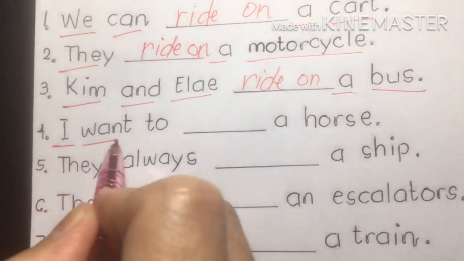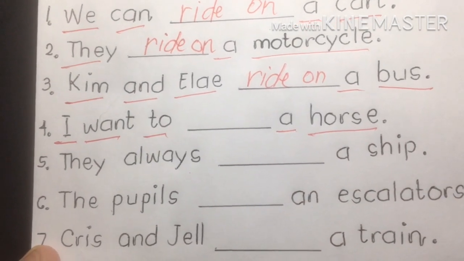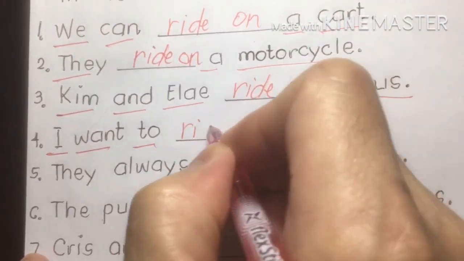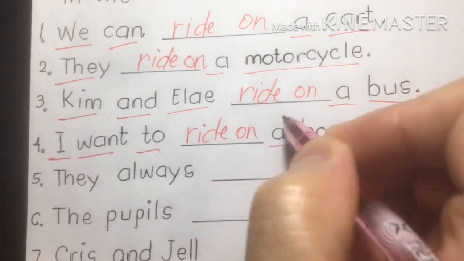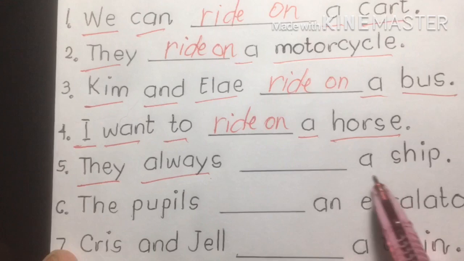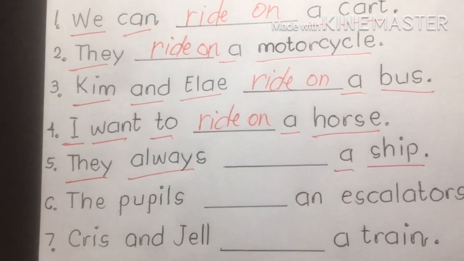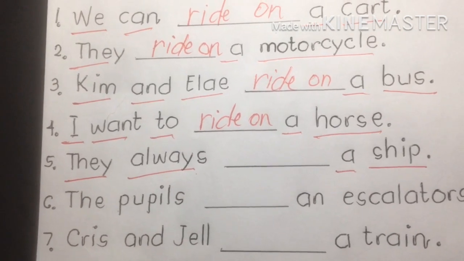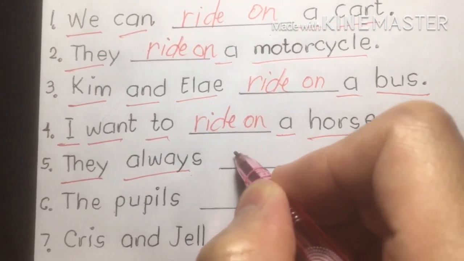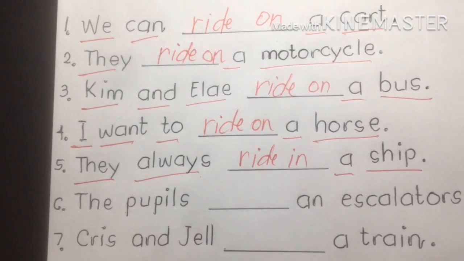4. I want to blank a horse. A horse is an open transportation or animal. So that's ride on. 5. They always blank a ship. So remember, that's number 5. A ship is a big sea transportation. So we're going to write ride in. Okay.